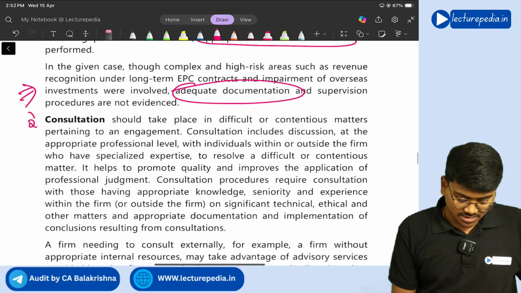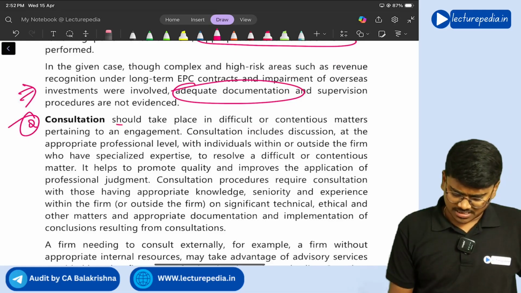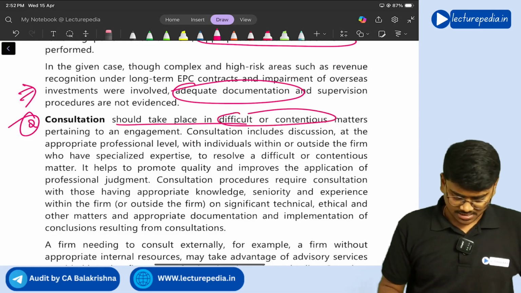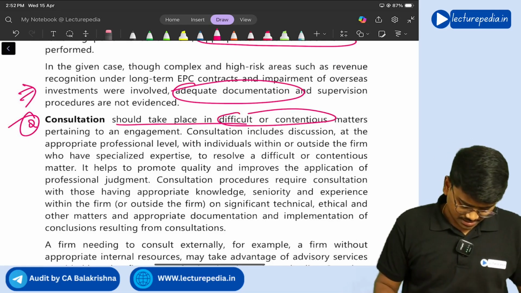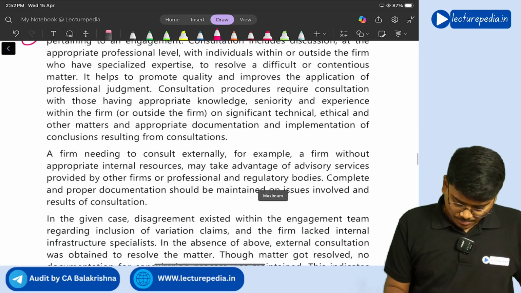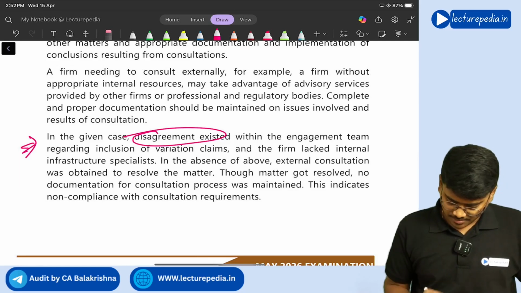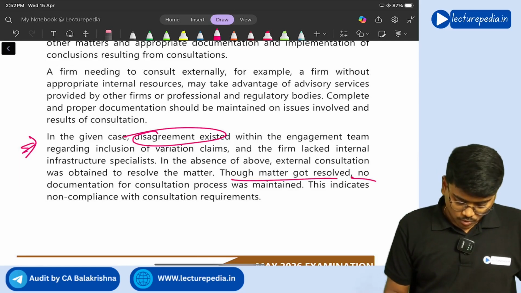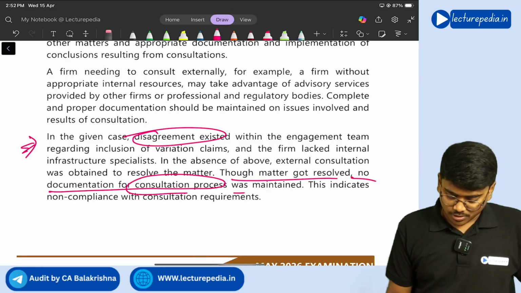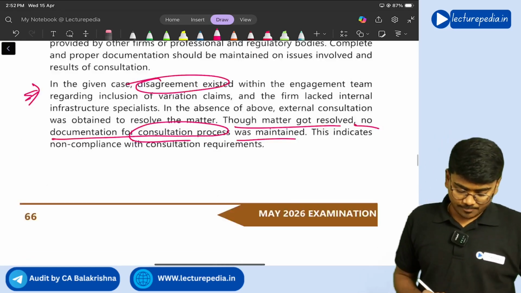Next, the second one is with respect to consultation. Consultation should take place for difficult or contentious matters, and he should be a proper person. But here, what happened? In the given case, disagreement existed, though the matter got resolved, no documentation for the consultation process was maintained. That you need to mention.